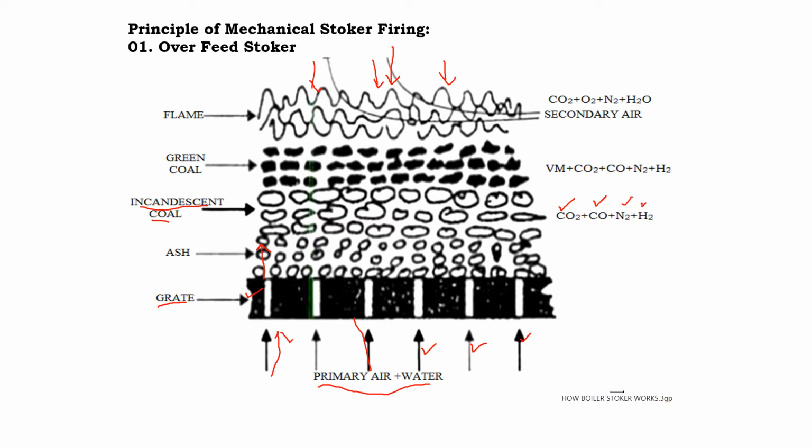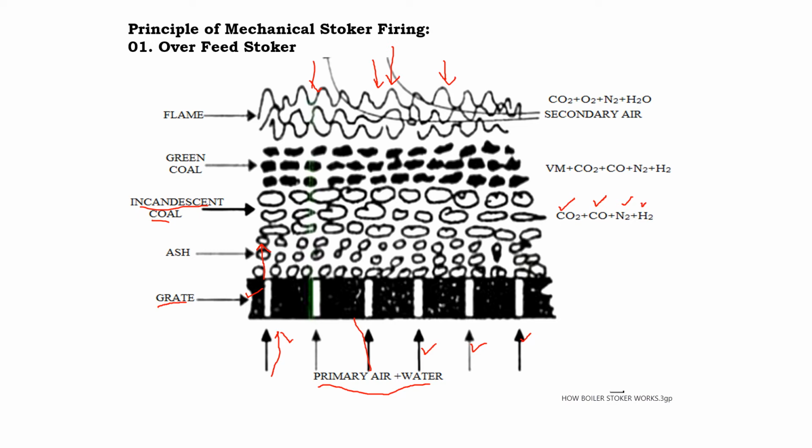Here the combustion takes place and heat is generated. Now as the gas moves up, it will have some unburnt carbon monoxide plus volatile matter.